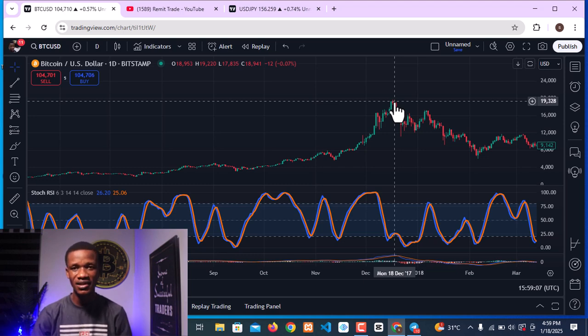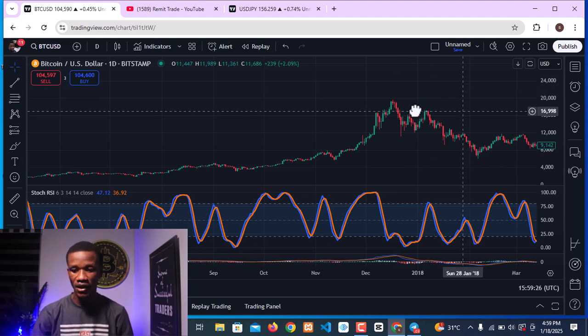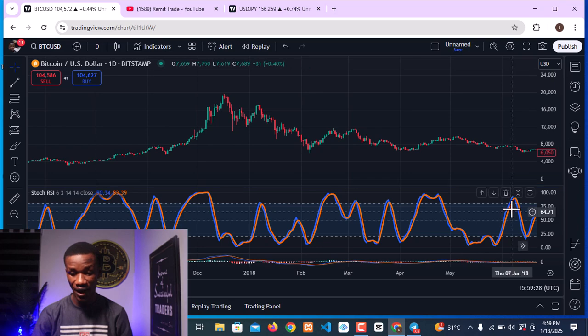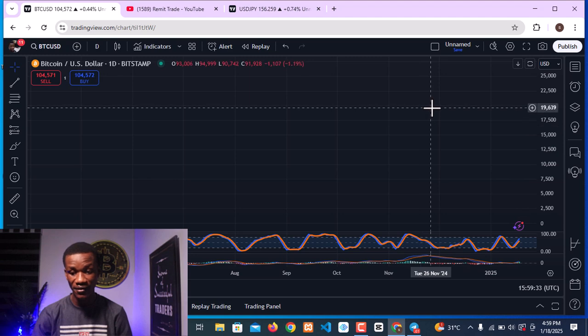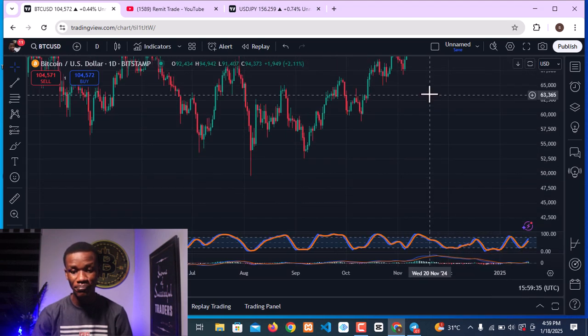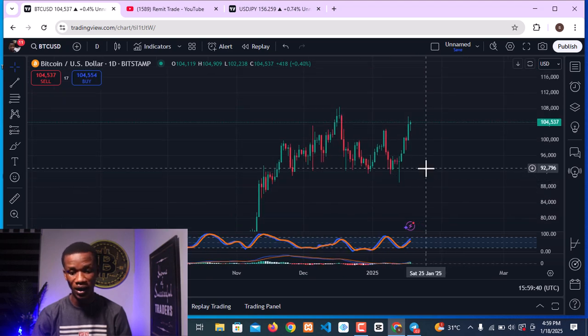This is a crazy move that we've ever seen on the price action, and this very bull market was super bullish compared to what we saw in 2021. What do you think is going to happen in 2025 as President Trump takes office in less than 60 hours? If you look at this very point where the market is right now, that is where I want you to take a look, because this very area is a very important point where the market is, and I believe that the market is going to move upward. Look at it right here.